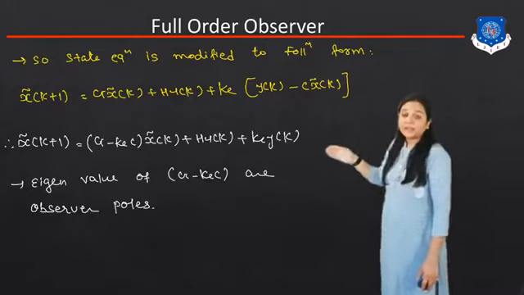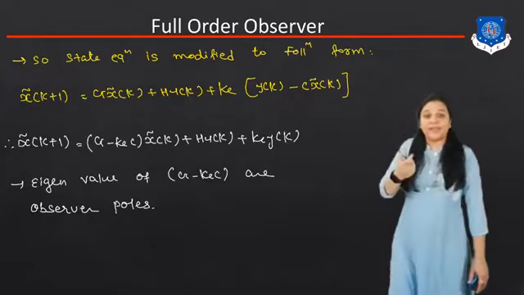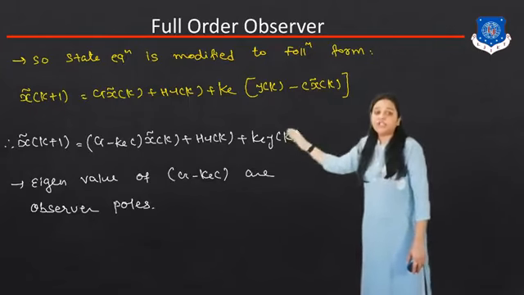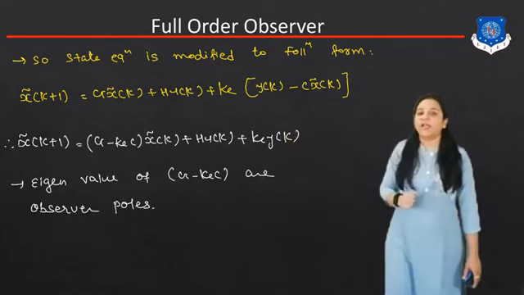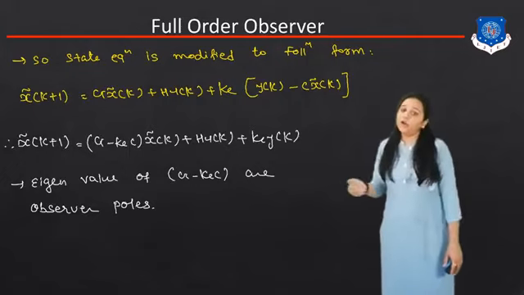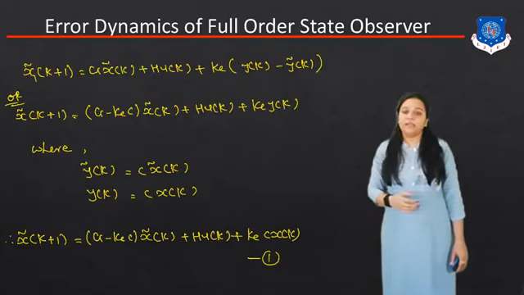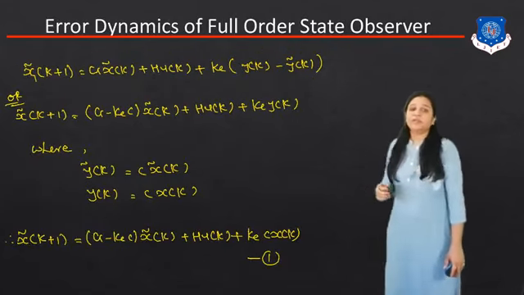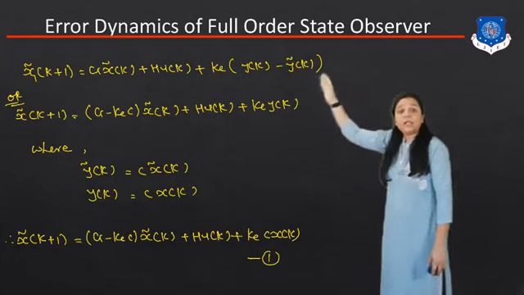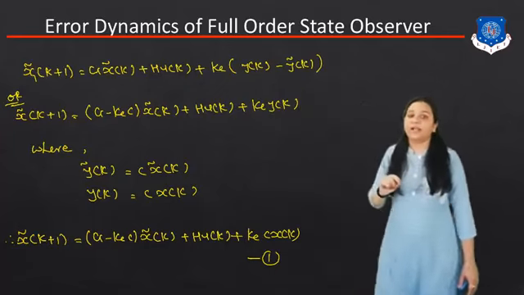Now we can write like this: x tilde k plus 1 is equal to, we can common out the term x tilde k. So in this bracket, g minus k e c, plus h u of k plus k e y of k. Now the eigenvalues of g minus k e c are the observer poles. So we have to find the value of g minus k e c. Okay, so the equation will become x tilde k plus 1 is equal to g x tilde k plus h u of k plus k e times y of k minus y tilde k.